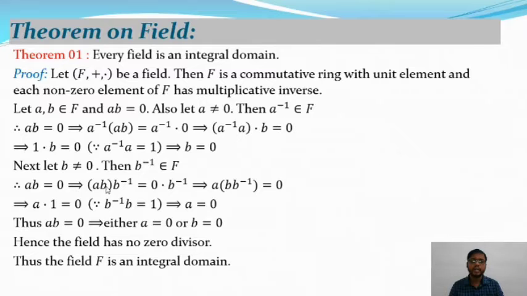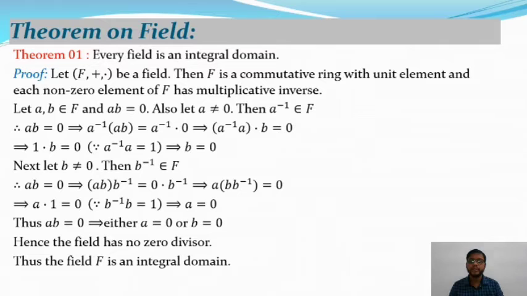Again applying the associative property, from the above equation we get a (b b inverse) is equal to 0, where 0 dot b inverse is equal to 0, you know that. And you know b b inverse is equal to the identity.